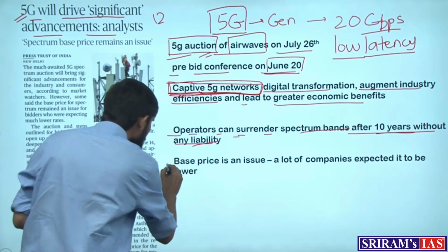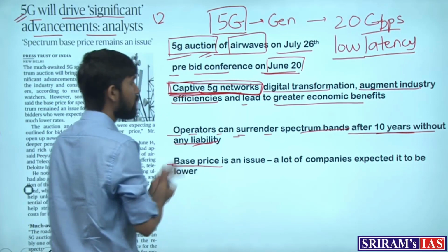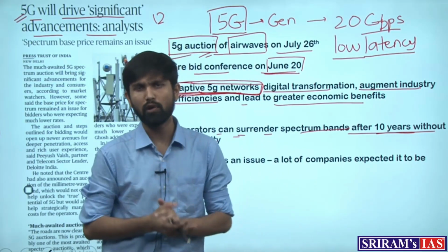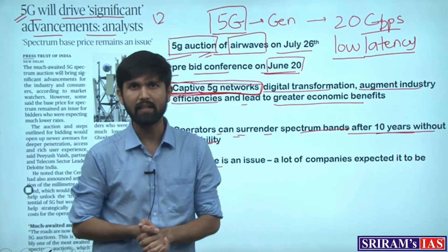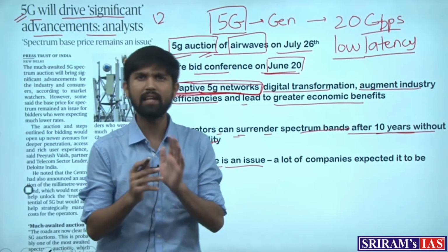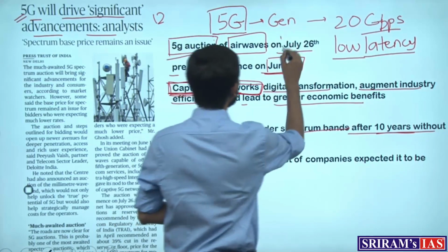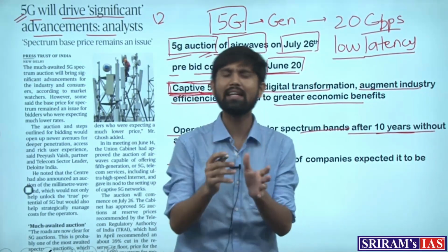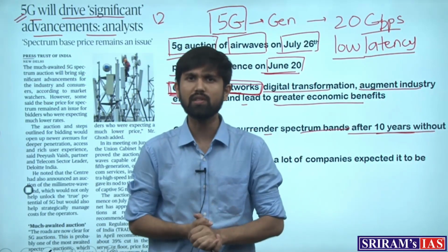But the only issue that the analysts are raising is the base price, which they expected to be a lot lower, and for some companies it can be said to be quite high to participate in the auction. So that is an issue with a few companies, but other than that, the auction is slated to start on July 26th. Now, when we talk about the 5G auction, how exactly is an internet technology being auctioned and how does it reach the service providers?